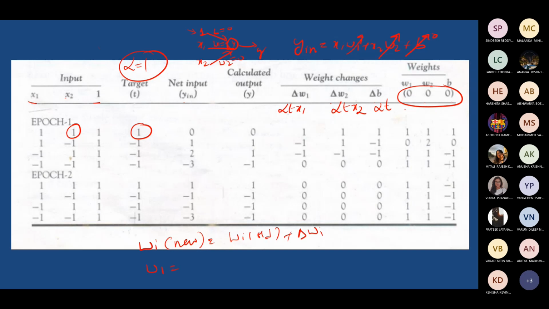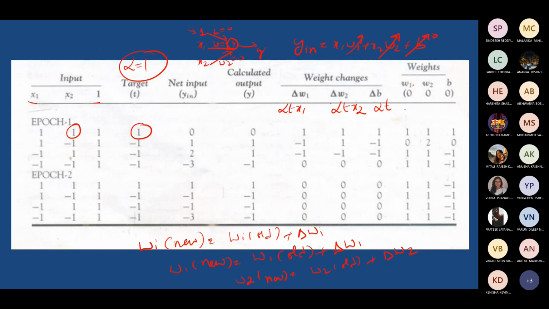It's nothing but W1 new, meaning the first x1 link weight, is W1 old plus delta W1. W2 new is equal to W2 old plus delta W2. So these two you can use for updating weights W1 and W2 here.